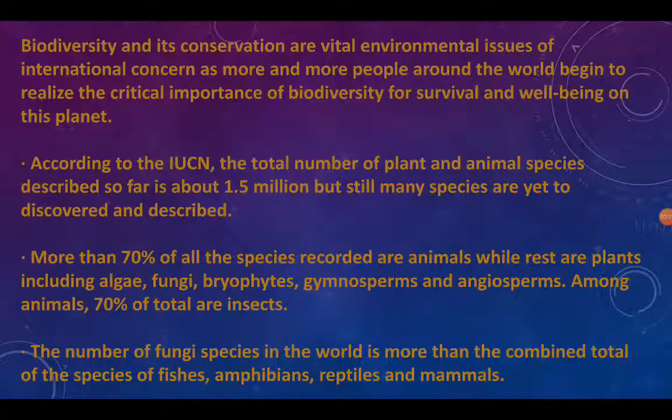More than 70% of all the species recorded are animals, while the rest are plants, including algae, fungi, bryophytes, gymnosperms and angiosperms. Among animals, 70% of the total are insects. The number of fungi species in the world is more than the combined total of the species of fishes, amphibians, reptiles and mammals.